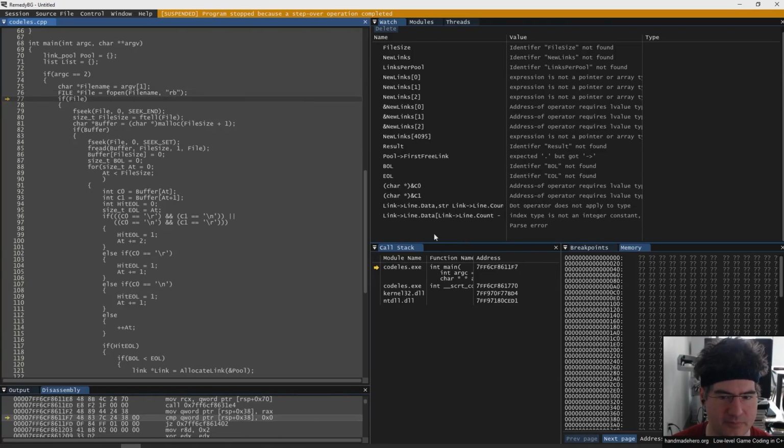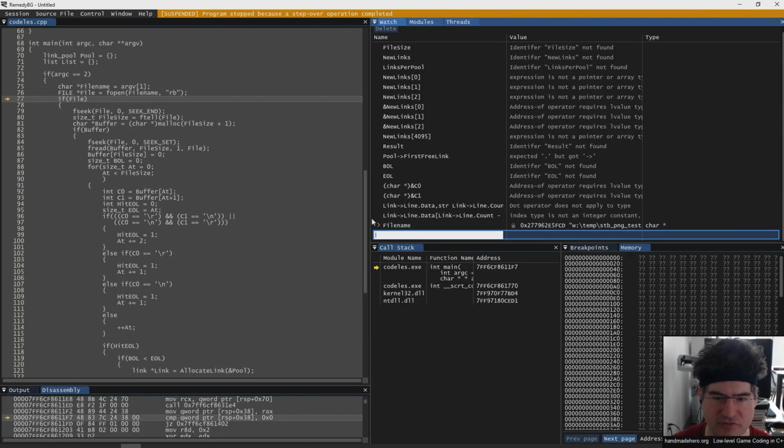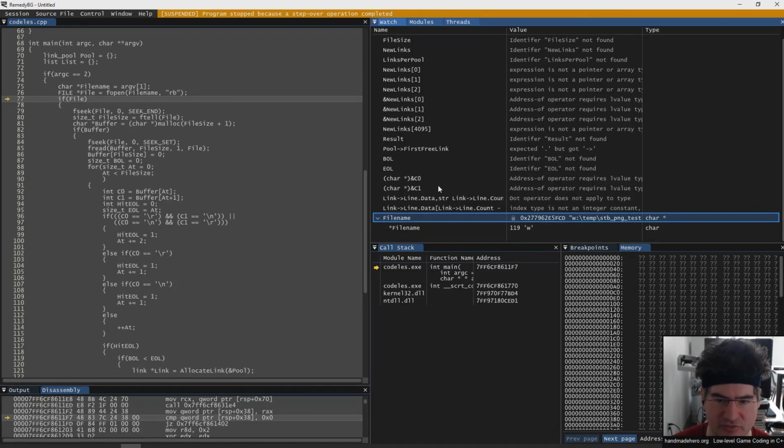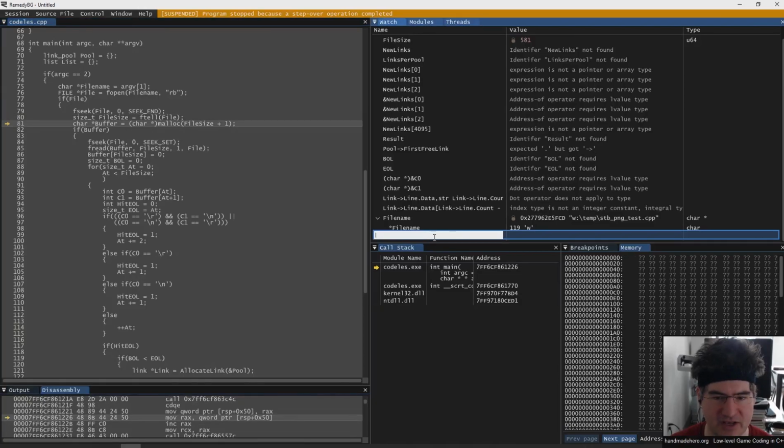So here's us opening that file. Again, we're opening it in binary mode, just to make sure we don't want any line translation. We're going to handle the line translation ourselves. Here's that file name. That was the first parameter on the list. Again, we check for handling those parameters correctly. We're going to go ahead and fseek to the end of the file. Check out that file size.